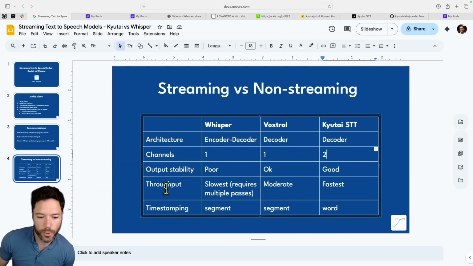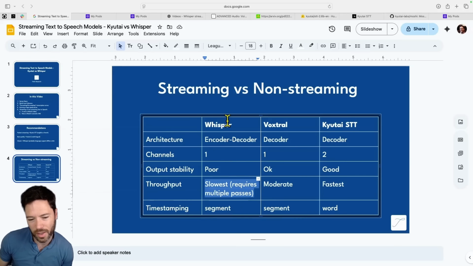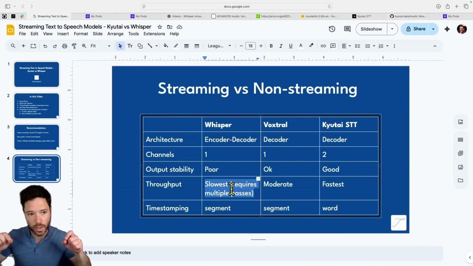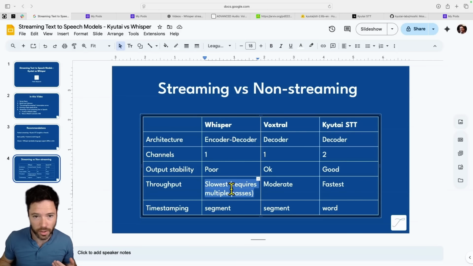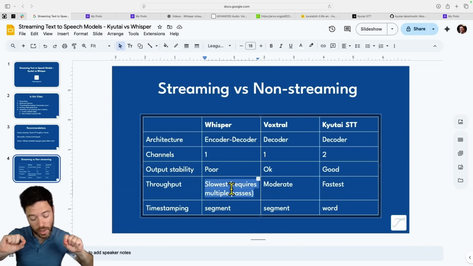In terms of throughput, Whisper is slow, not just because it's big. It's a bit bigger than Kyutai. It's bigger because there are about 1 billion parameters in the encoder and decoder, and the smaller Kyutai is about 1 billion. But it's really not just that it's bigger, it's that Whisper is not autoregressive. Whisper requires all of the input to generate an output.